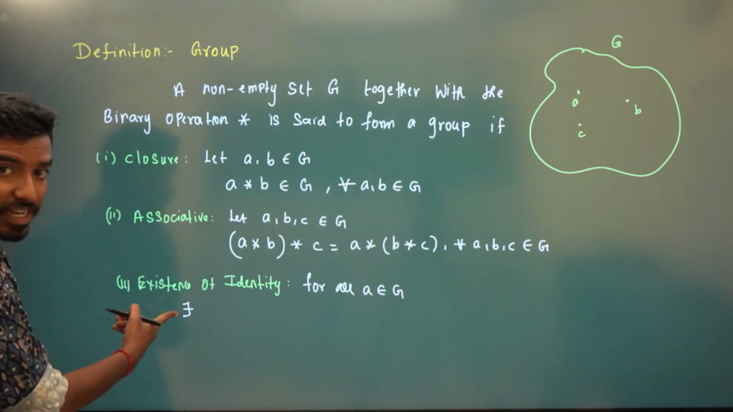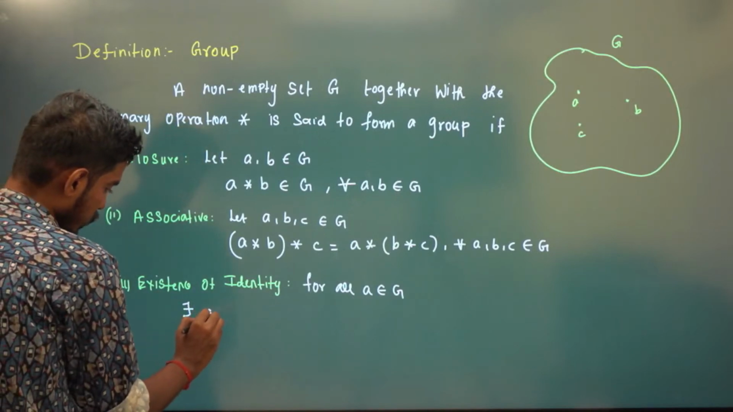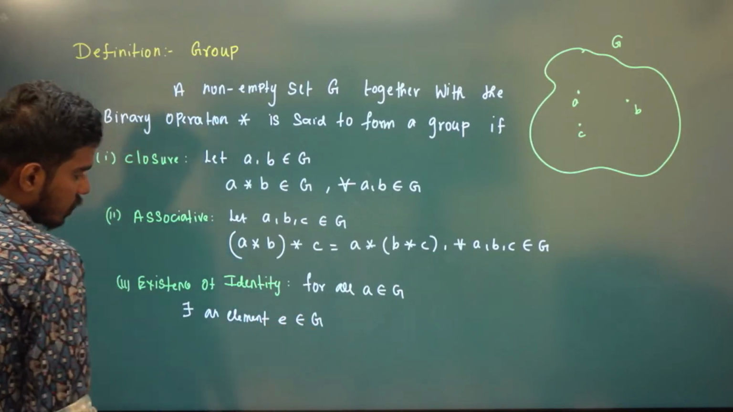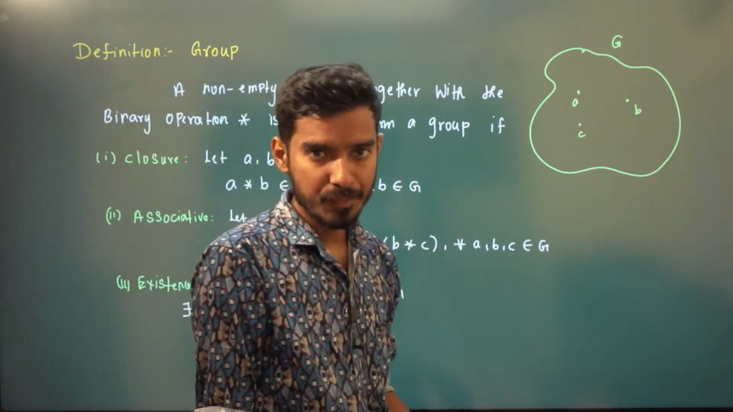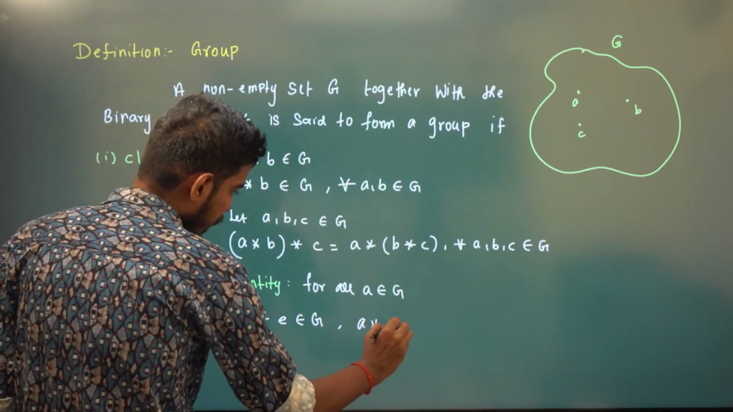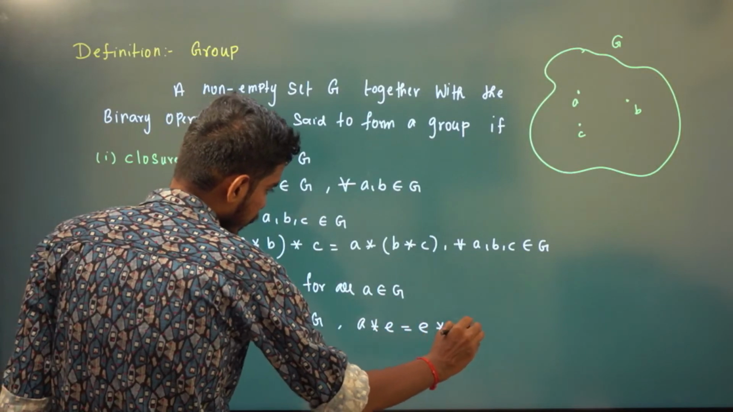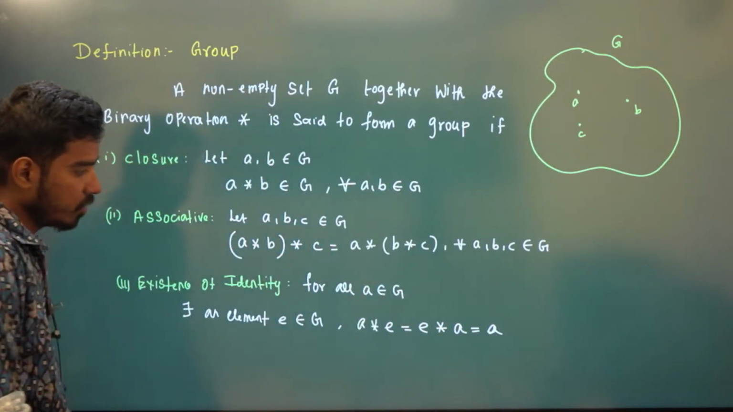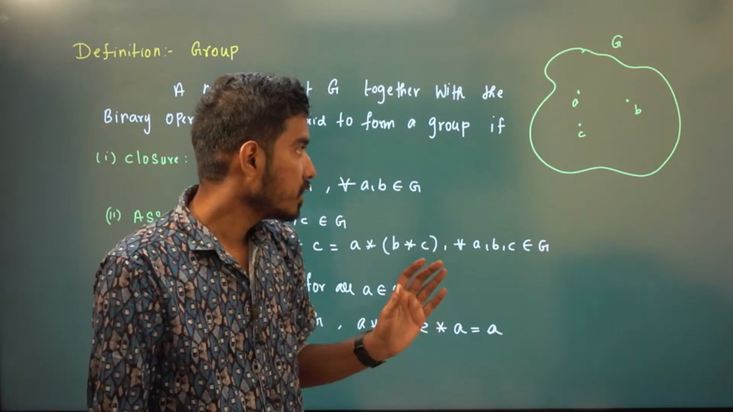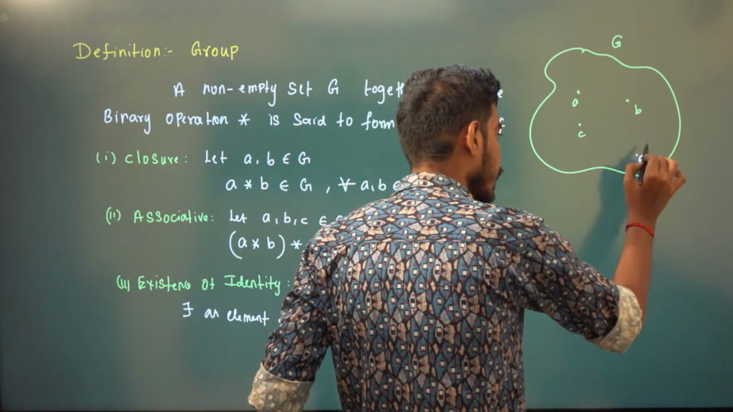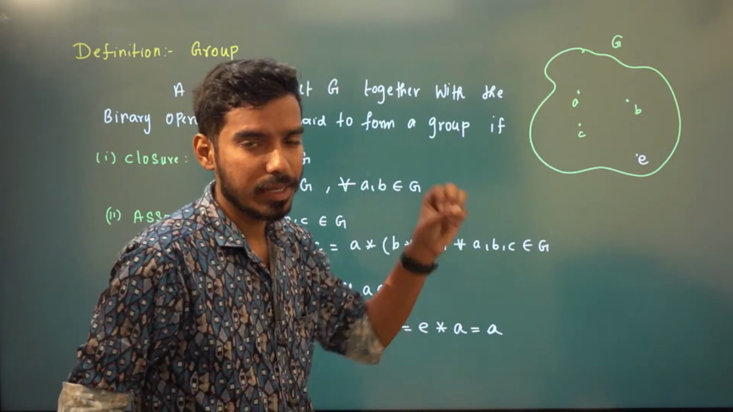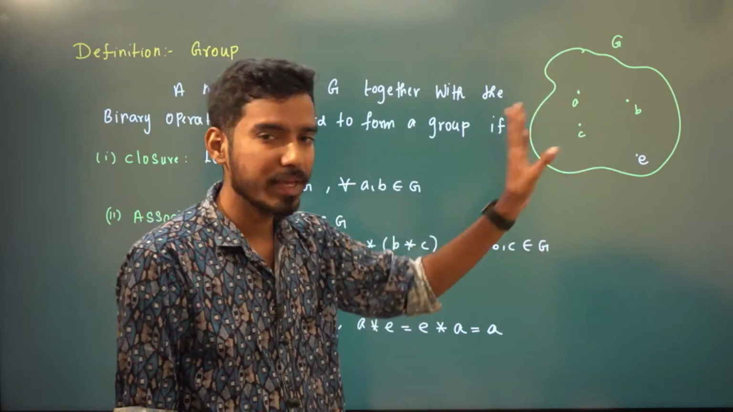An element E in G, right? There should exist an element E that satisfies the property that A star E is the same as E star A, which is the same as A, right? So the identity element is unique. There should exist an element E. E can be anything, it can be a number. Just for labeling here, I'm denoting it by E.